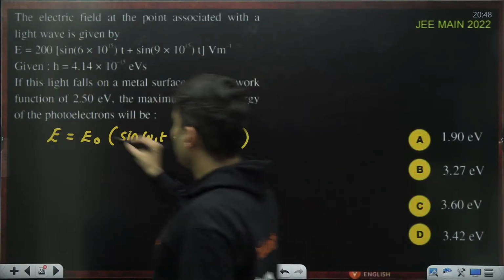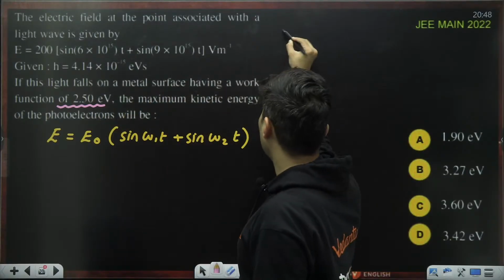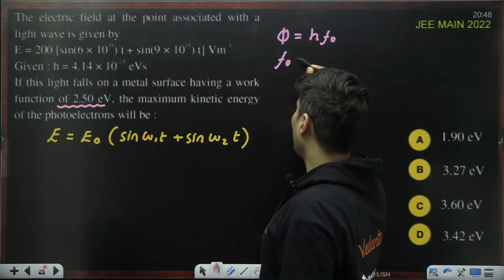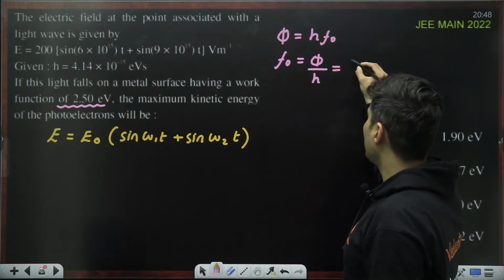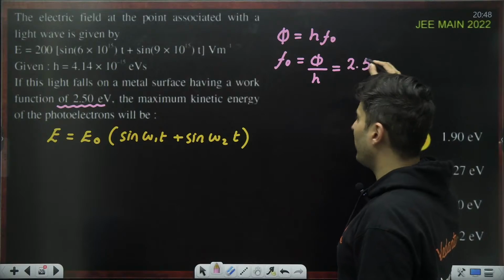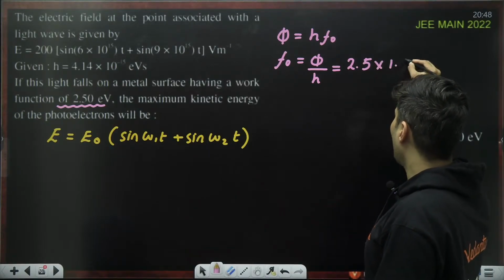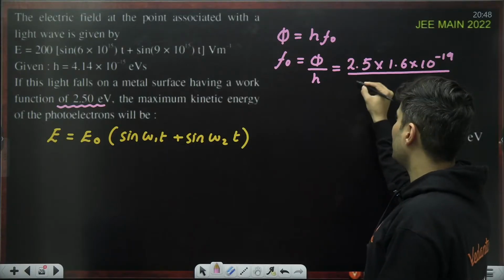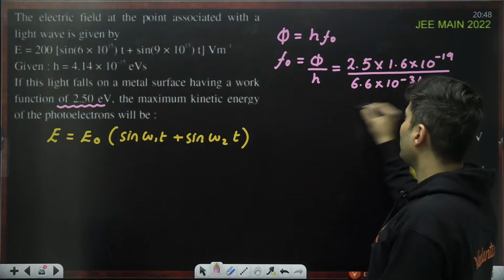For this particular 2.5 electron volt as the work function, what is the threshold frequency? f naught will be phi by h. Phi is 2.5 electron volt. Electron volt means 1.6 into 10 to the power negative 19, divided by h, which is 6.6 into 10 to the power minus 34.